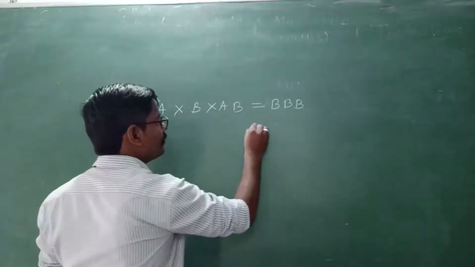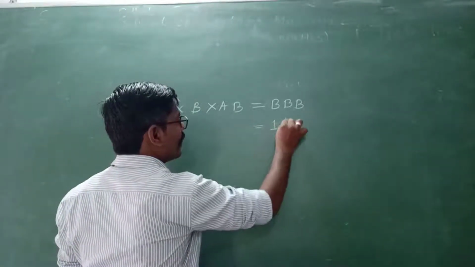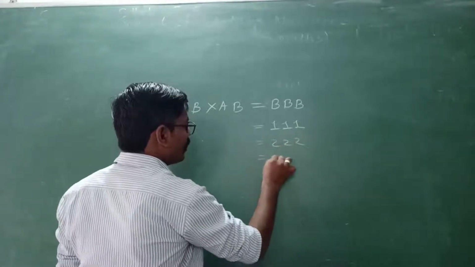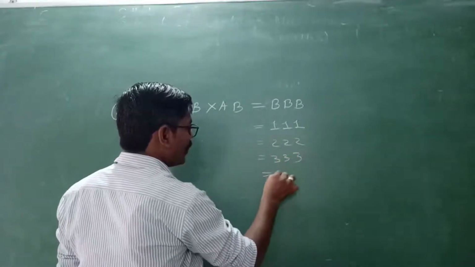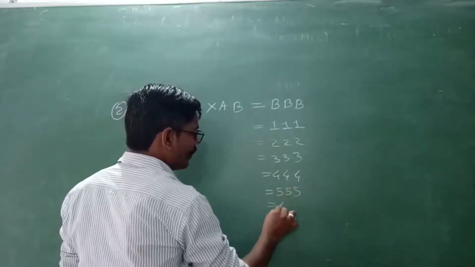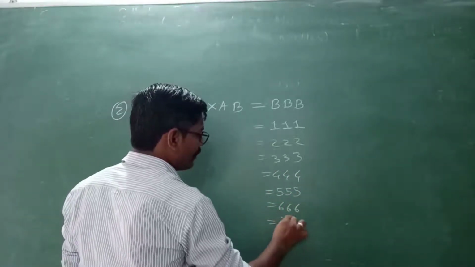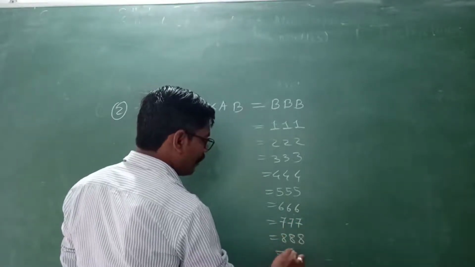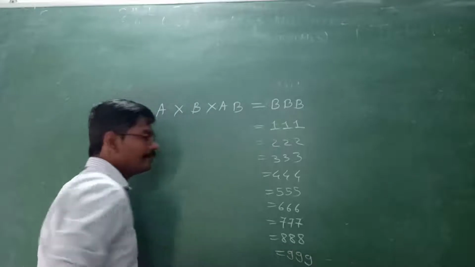See here, by possibility, first the number can be triple 1, triple 2, triple 3, triple 4, triple 5, triple 6, triple 7, triple 8, and triple 9. Got it?